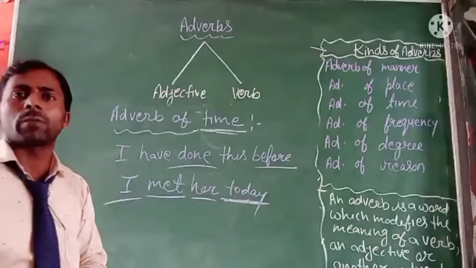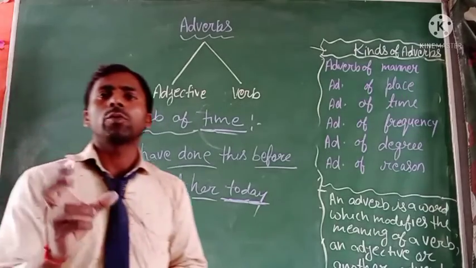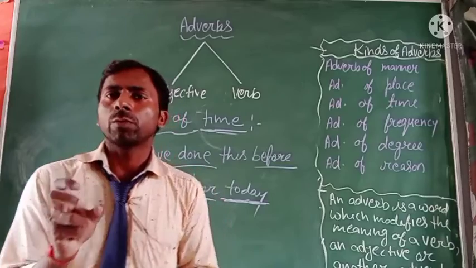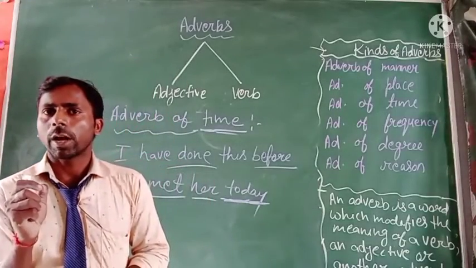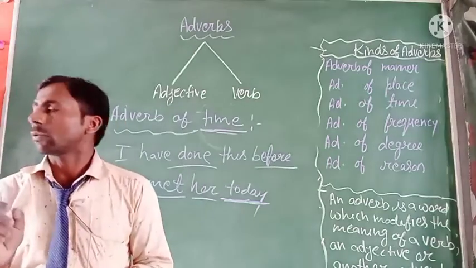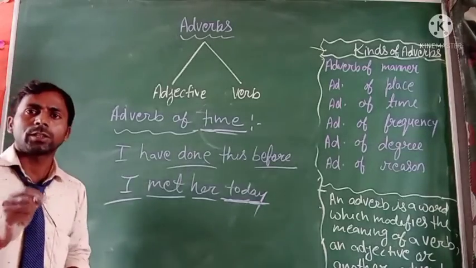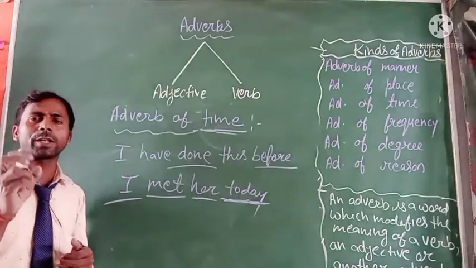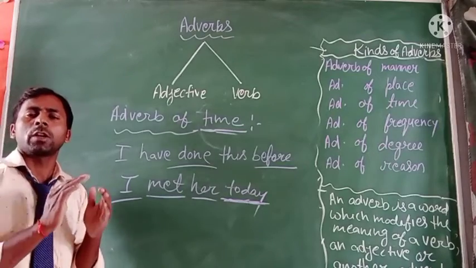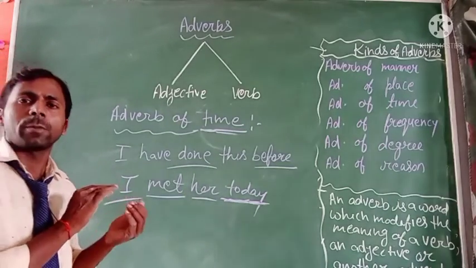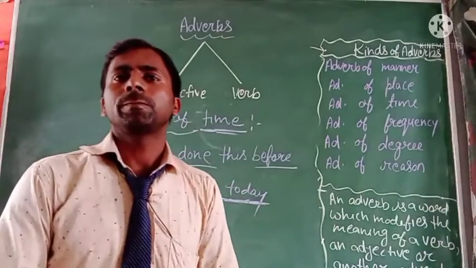And third is the adverb of time. In this adverb we have to know how the adverb is used to refer to time, like: I saw this film before. So the word before expresses the time, and it also modifies the meaning of a verb. So this word will be the adverb of time.